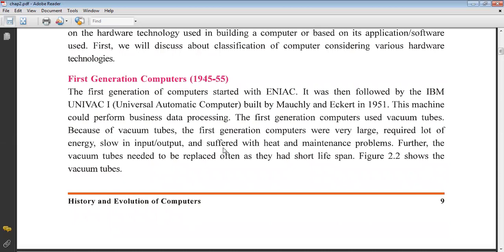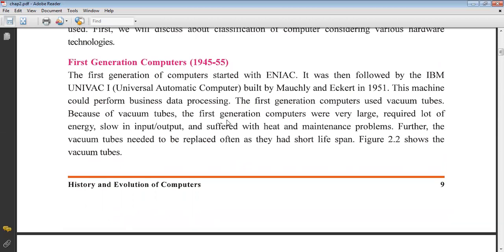This machine could perform business data processing. Business data processing means the data related to business; process means work. It was the first machine developed by Mauchly and Eckert in 1951 that performed business data processing.